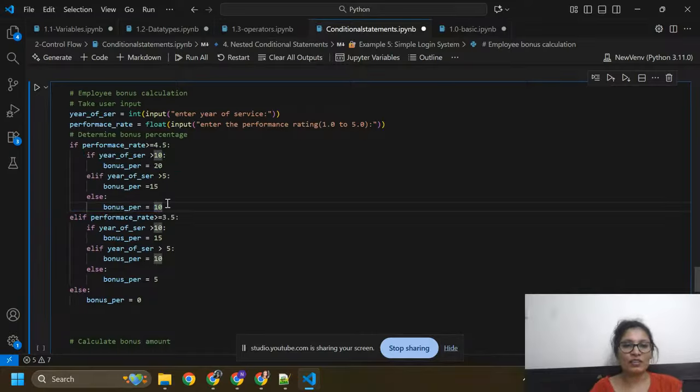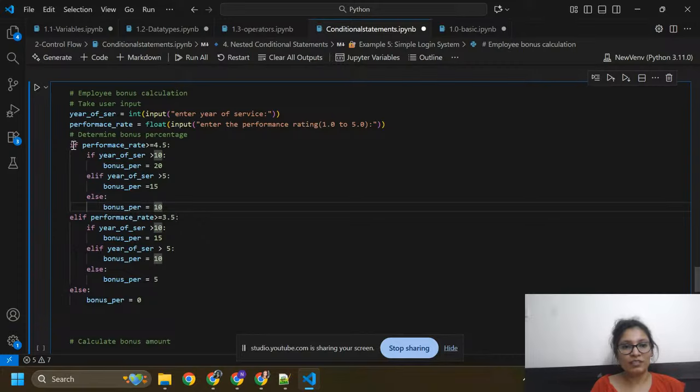So here first of all I need to match this: if performance rate is greater than 4.5, then we need to check if year of service is greater than 10. If year of service is greater than 10, then you get bonus equals to 20. If your year of service is not greater than 10, or if your year of service is greater than 5, then you get bonus 15%. If these conditions are not true in this if block, then it will execute this condition, bonus percentage equals to 10.